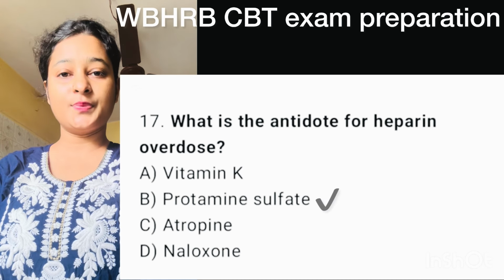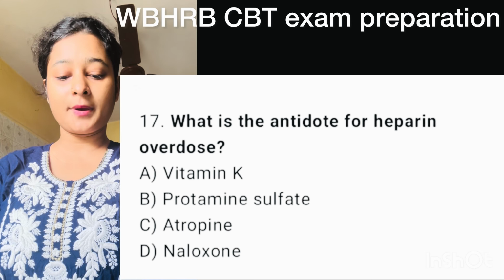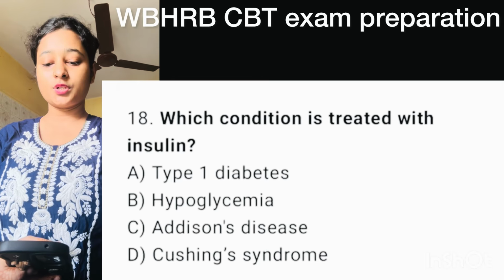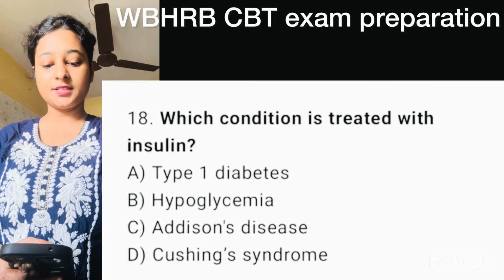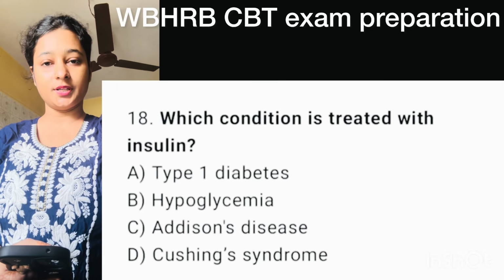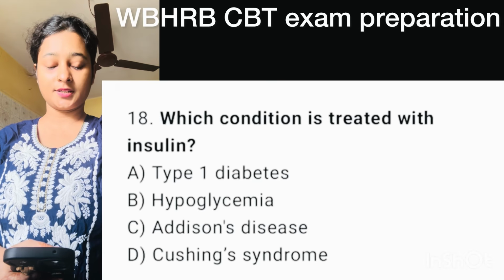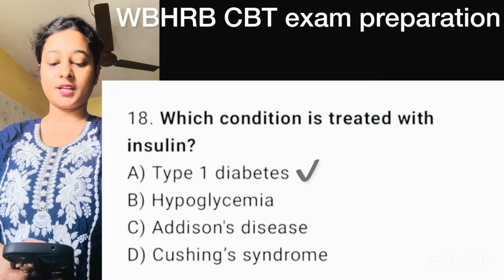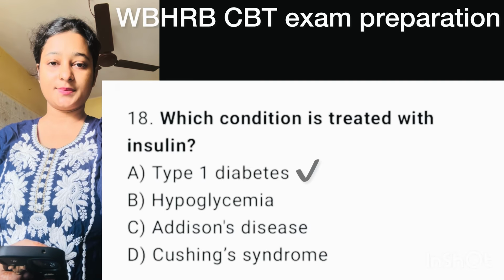Here correct option is option B, protamine sulfate. Question number 18. Which condition is treated with insulin? Here correct option is option A, type 1 diabetes.